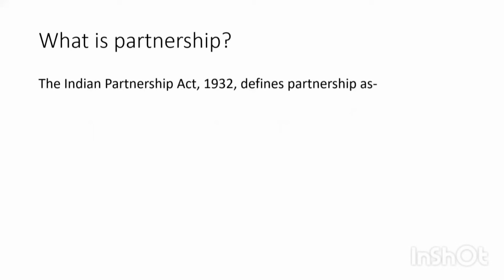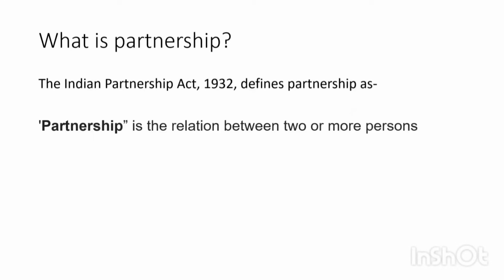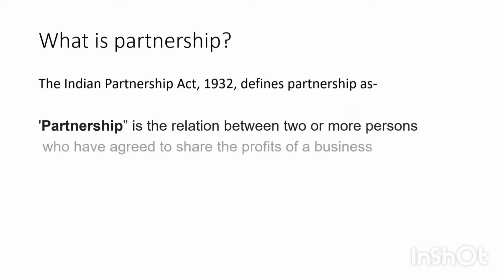The Indian Partnership Act 1932 defines partnership as the relation between two or more persons. So it is a relation between two or more persons. For partnership, a lone person, a single person, cannot be a partner, right? So there should be two or more persons who have agreed to share the profits of the business. Now, if they are starting a business, there should be a motive, right? That motive will be the profit motive.